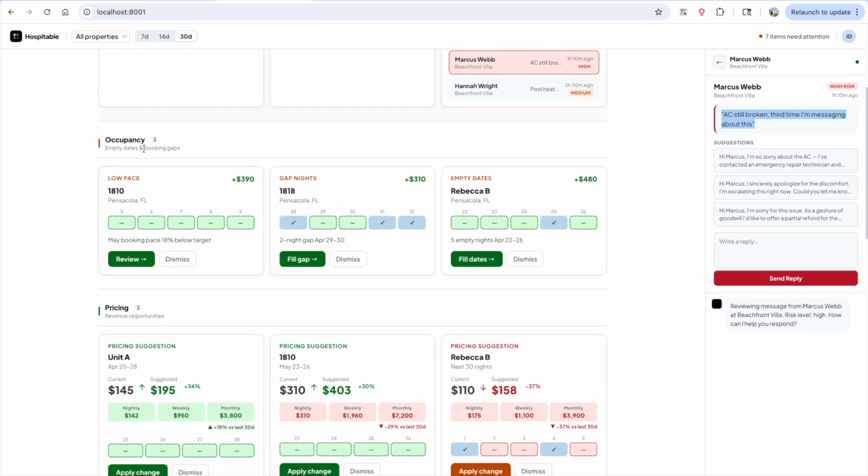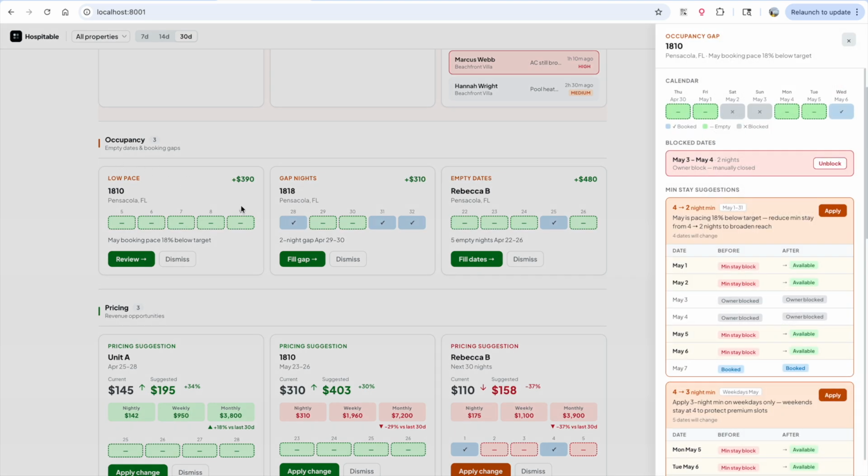Okay, so the next section is occupancy. It's also very important, right? We want to make sure that our units are booked, and the idea behind it is to help identify empty dates and booking gaps, and what we can do to change it. Over here in this section we can see some dates are blocked.